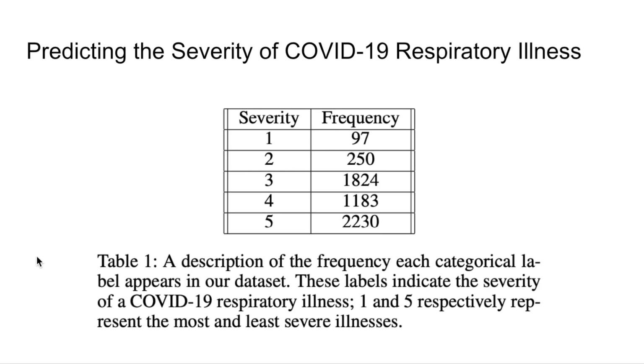So in this paper, we're predicting the initial severity of a respiratory illness. This is a categorical scale that we've mapped from the original data set, where these represent different kinds of respiratory illness severities and how frequently they appear in the data set. So the purpose of our data set was to explore this problem of class imbalance. We see that this particular respiratory illness, that's been arbitrarily mapped to 3 in our encoding scheme, is 1824 and 52230. So the model is going to be biased to predicting these two classes.